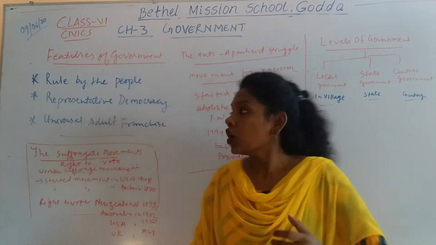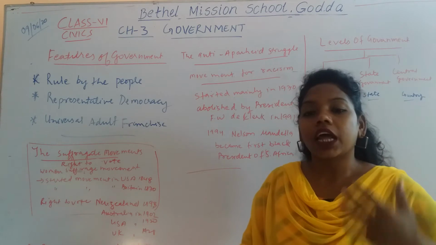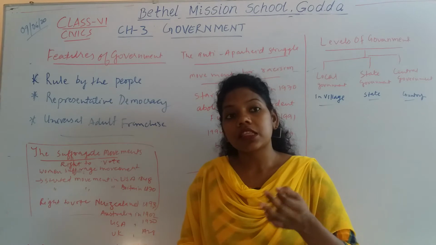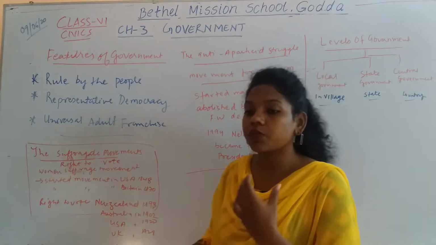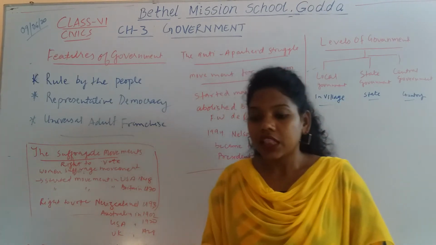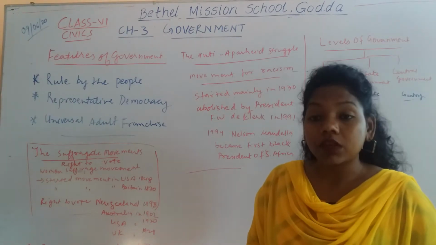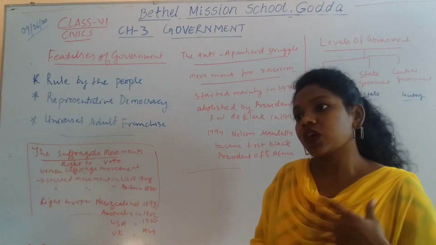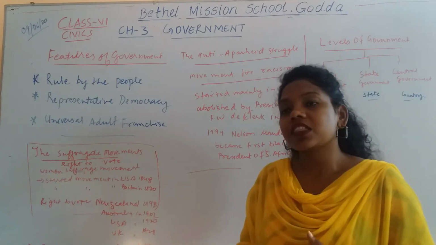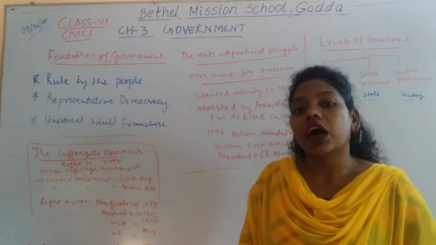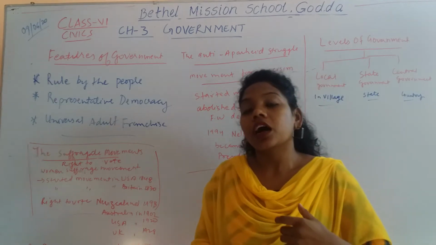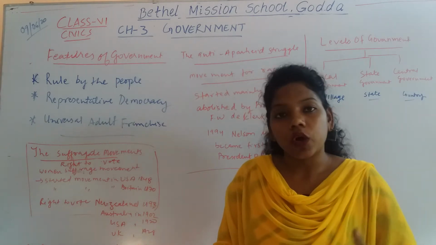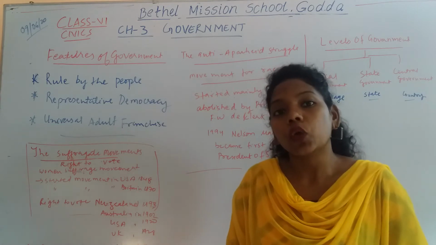As we know, the common people elect their own representative, and this elected representative is known as the government. They are chosen by the common people, and whatever decision he takes, he has to consult with the common people, and only then can he implement it, maintain law and order, or we can say rule the country.